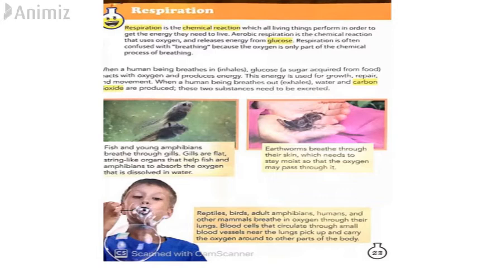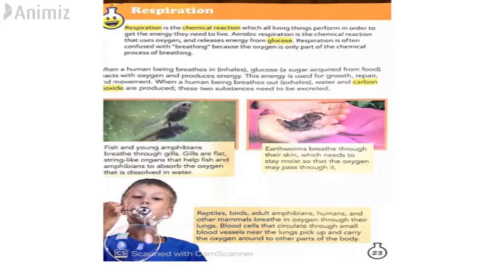Breathing, right? Wrong. Respiration is not just breathing. Respiration is the chemical process that supplies the body with the energy for all other life processes. So it supplies the body with energy to perform other different processes. It's not only breathing. It is breathing, but it doesn't mean that it is only breathing. It basically provides energy to the body.